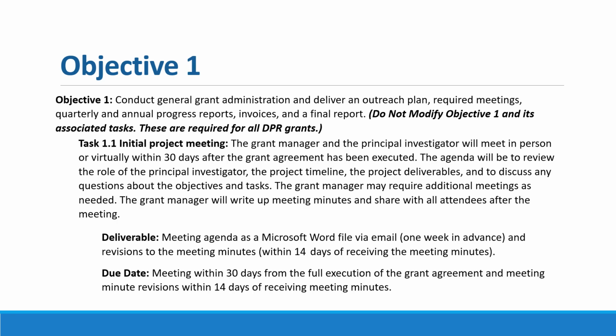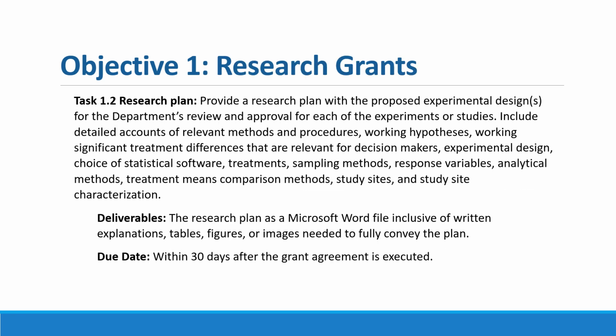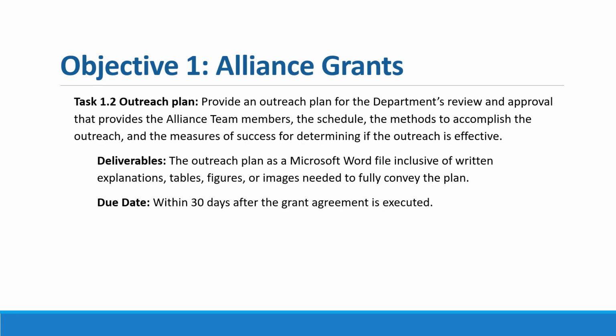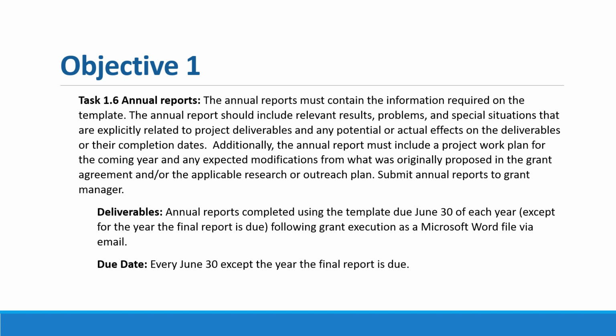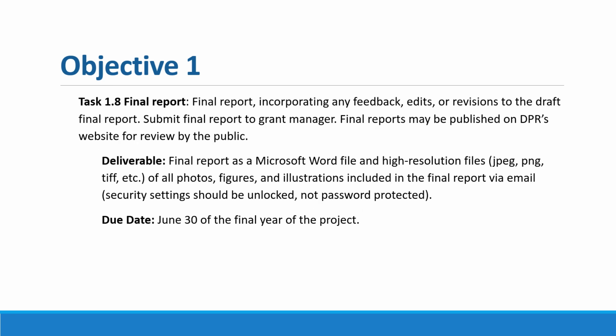Here we see some of these Objective 1 tasks, deliverables, and due dates. For research grants, a research plan is required as part of Objective 1. And for Alliance grants, an outreach plan is required for Task 1.2 as part of Objective 1. In Task 1.6, as we see here, annual reports are required. And Task 1.8 demonstrates the final report requirements.